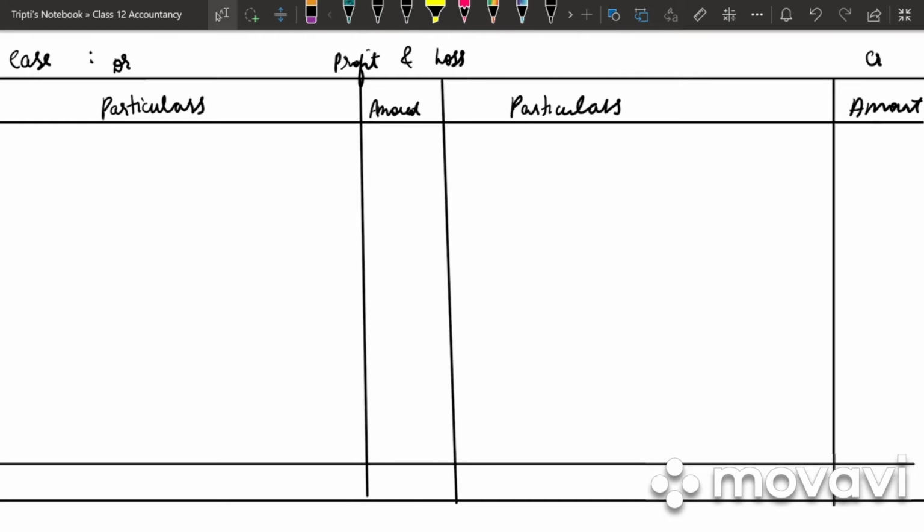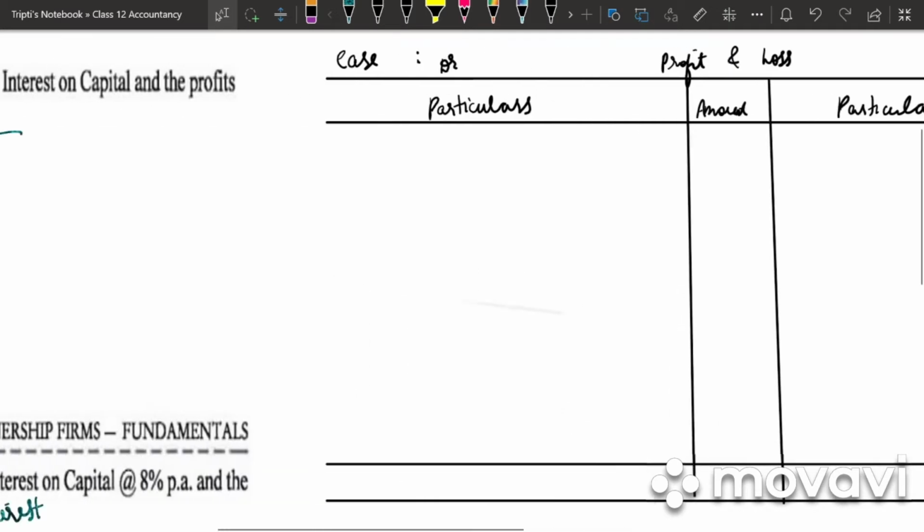So write down a note in the next line. If the partnership deed is silent, no interest will be allowed on capital. Next we have case 2. In case 2 it is said that